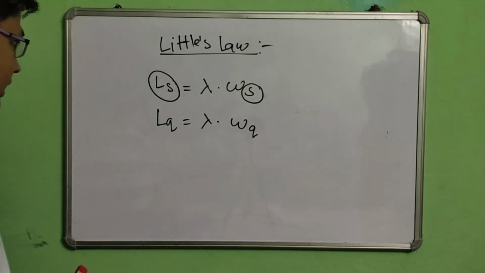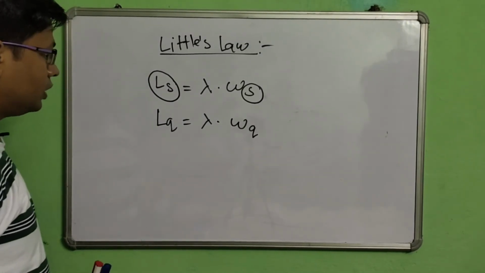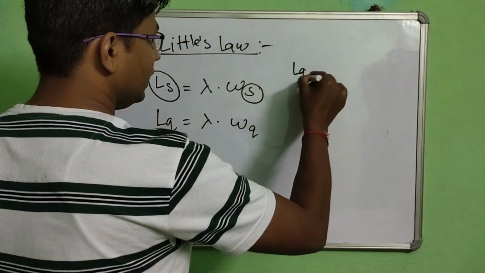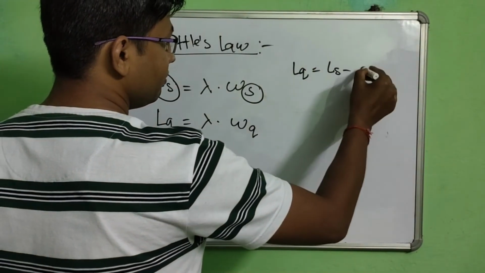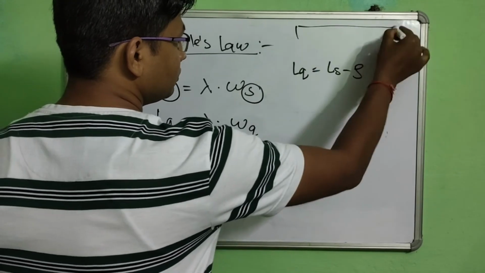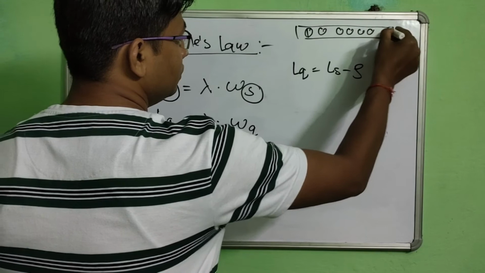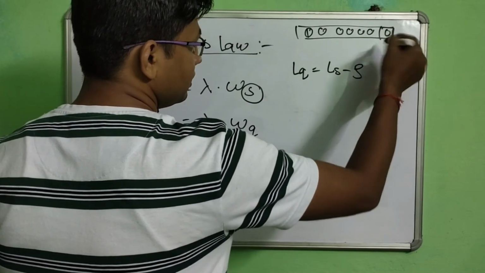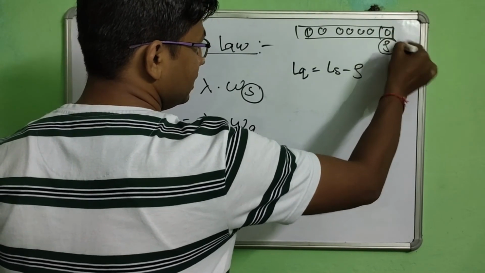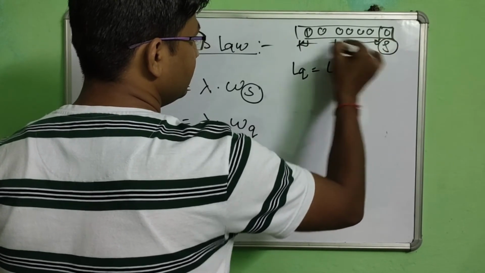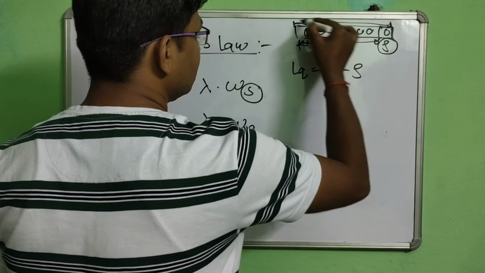Now the formula for LQ. What is LQ? LQ is LS minus rho. This is the queue, this is the server where it is getting service, this is LQ and this is LS.